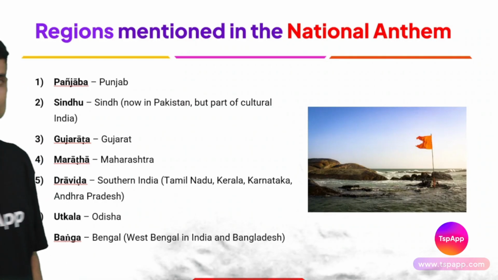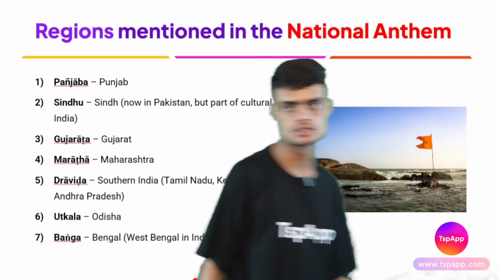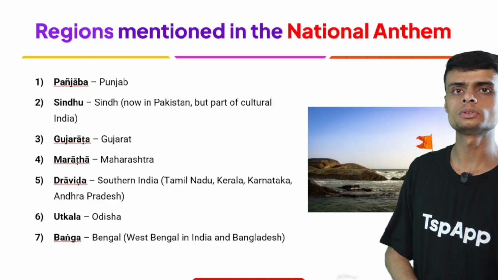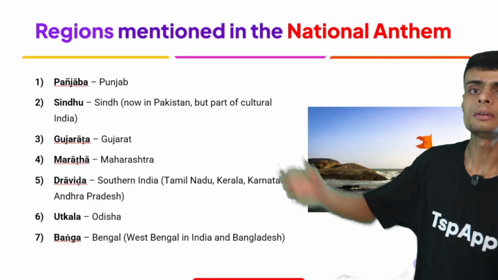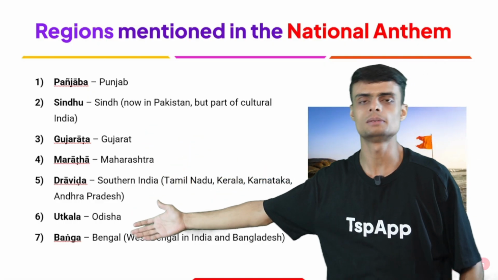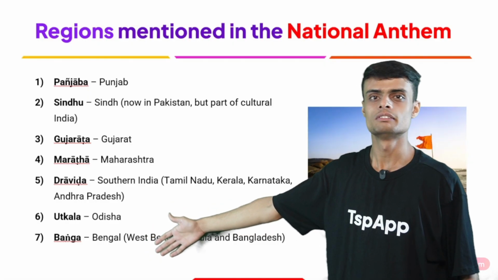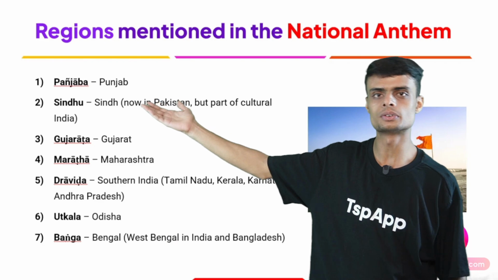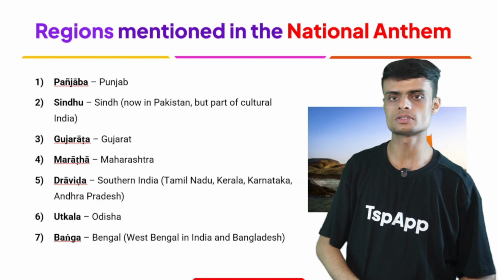So you can match with the names that we say when we are singing the national anthem of India. We say Punjab, Sindh, Gujarat, Maratha, Dravin, Utkal, Banga. So these names have come similarly from the Mahabharat names also.